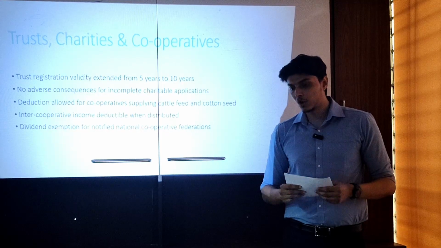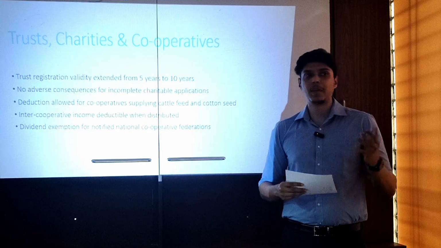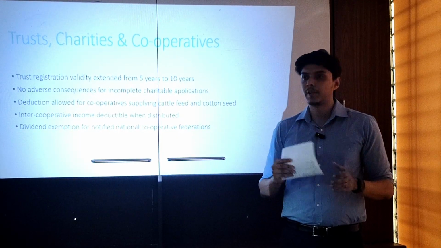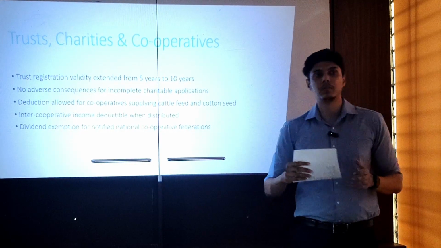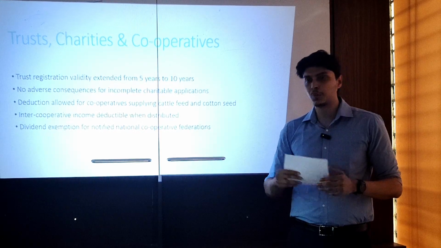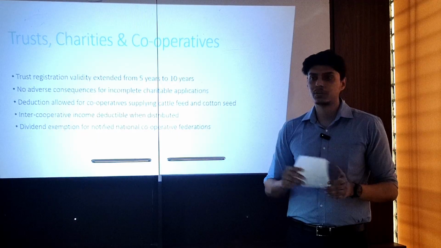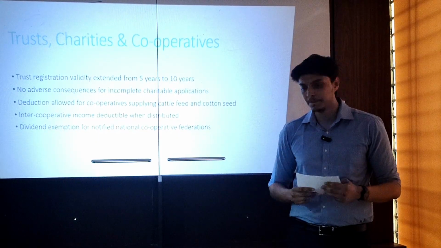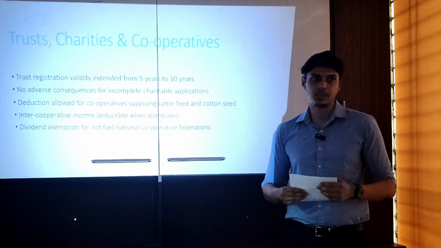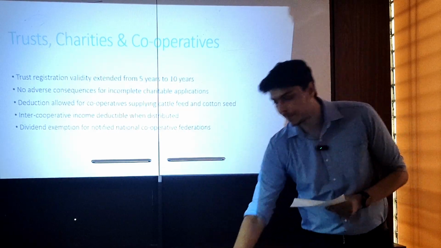Next, inter-cooperative income deductible when distributed. So if you have income from any other cooperative, the same will be deductible when you make the distribution to the end users. So if you have 100 rupees and you have already distributed 30 rupees, only 70 rupees will be taxable. The 30 will not become taxable. So they have removed the double taxation here. Next, dividend exemption for notified national cooperative federations. They have not notified them yet, but they have made the exemption for the same.